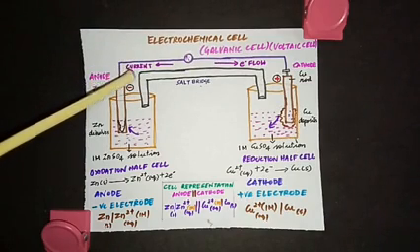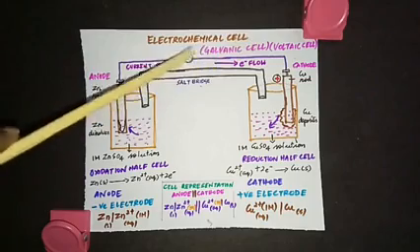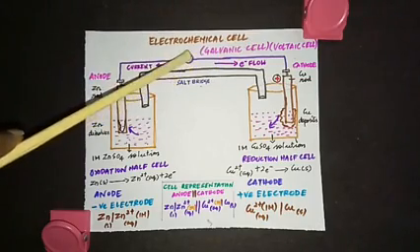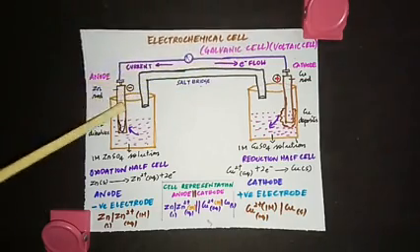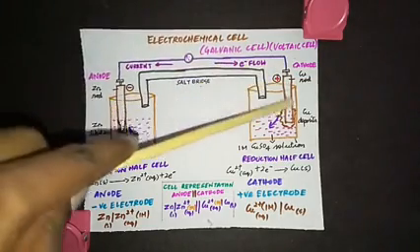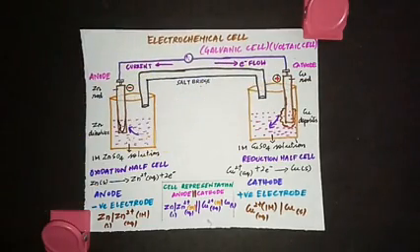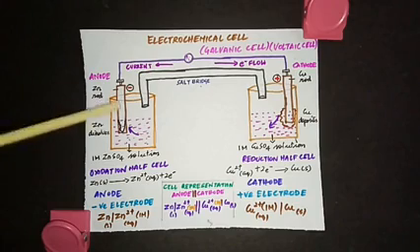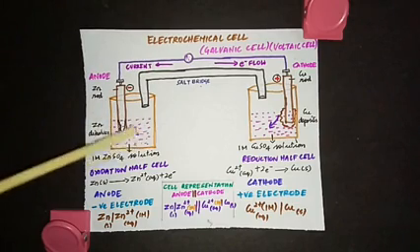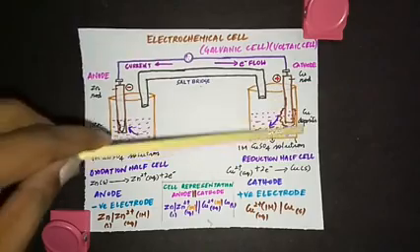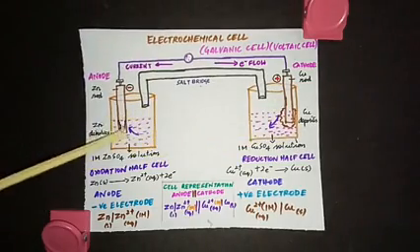The opposite side. So this deflection in the voltmeter represents that the current is flowing in this direction, so the electrons are flowing in this direction. Now the second observation: the zinc rod gradually loses weight while the copper rod gains weight. See, here it is losing weight, here it is gaining weight.